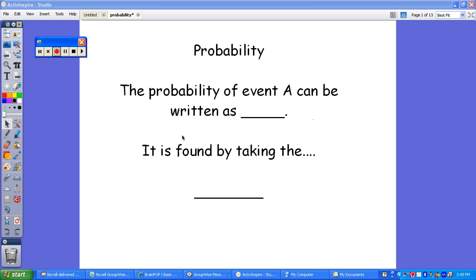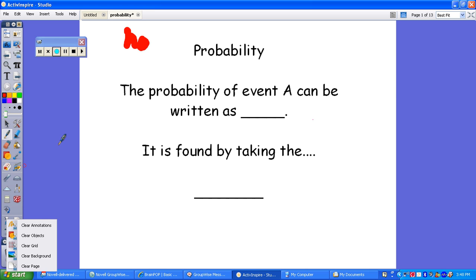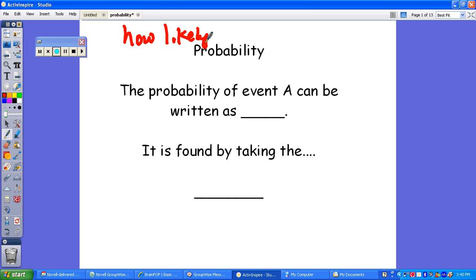The first thing we want to do is talk about probability. And what probability is: probability is how likely an event is to occur. So if you want to write that definition in there, you can. I'll just be writing around the page, and that way you can follow along and add in. So probability is how likely an event is to occur.